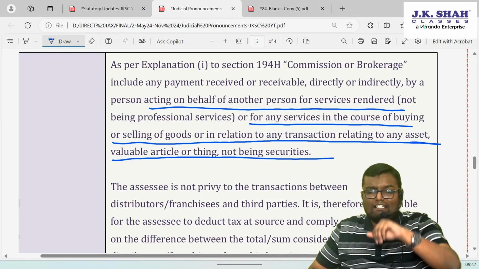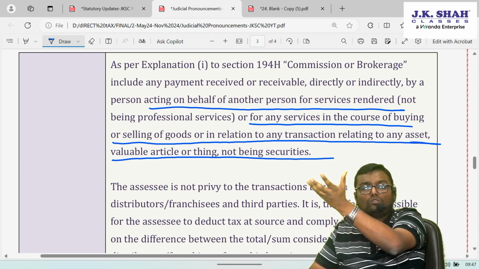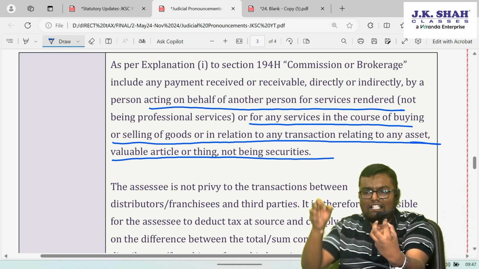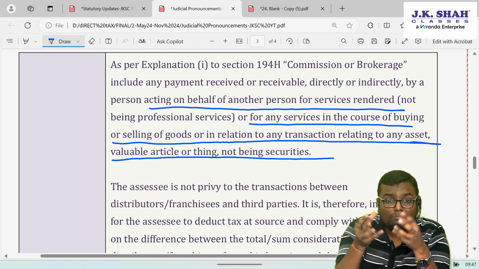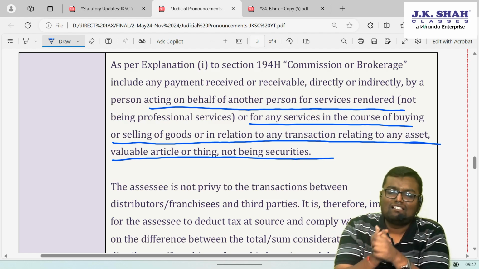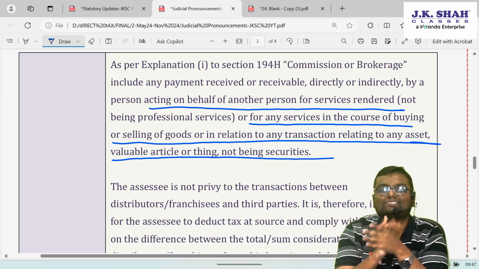In the airline case, what was happening? The service is finally being provided by the airlines. It is not like goods. And finally the passengers are the persons who are receiving the service. Agents are just a mediator. Here the distributors are actually purchasing the recharge coupon like goods, like a normal buyer, and selling the same to the customer. It is like any normal buyer and seller.